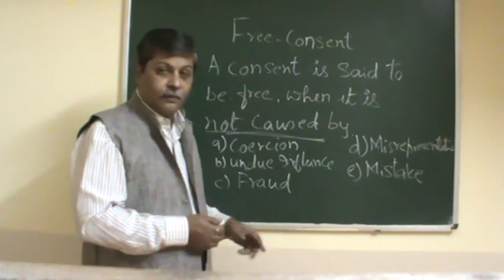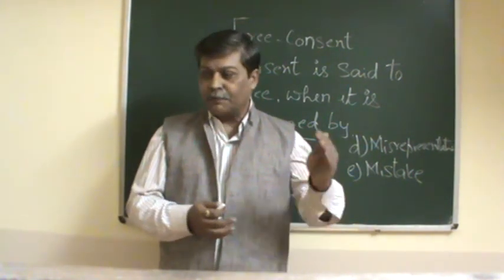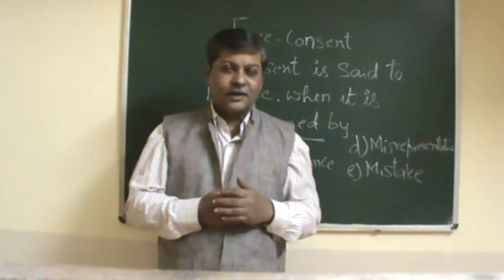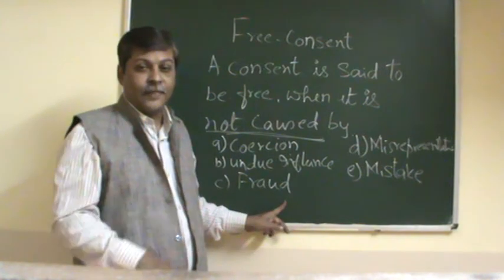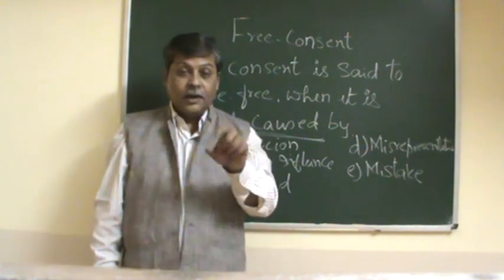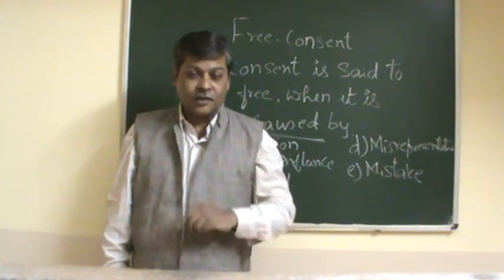The third one is fraud. Fraud is to deceive. If you deceive the person and take the consent, then it is not a free consent. So it is called fraud. Remember, in a contract, concealment of a material fact is also a fraud.